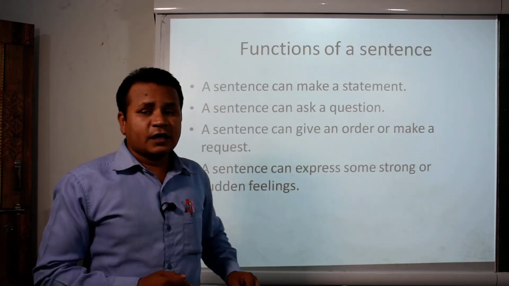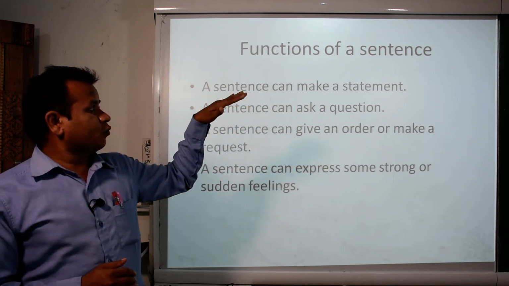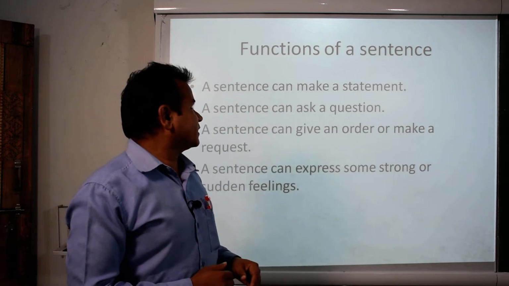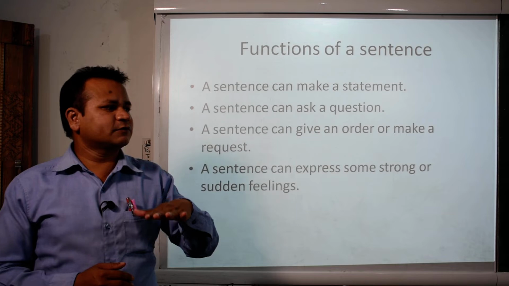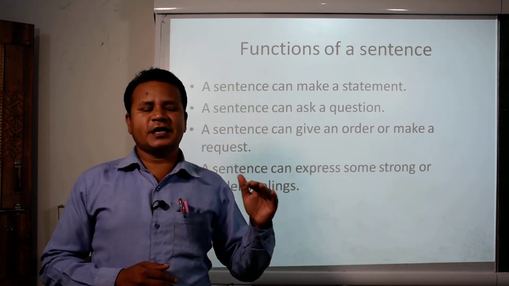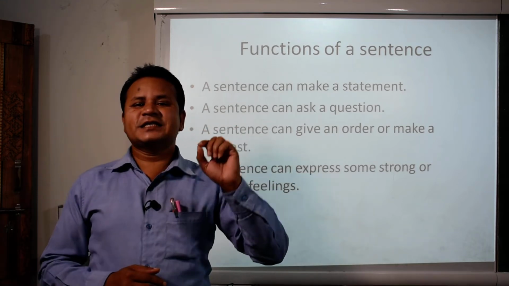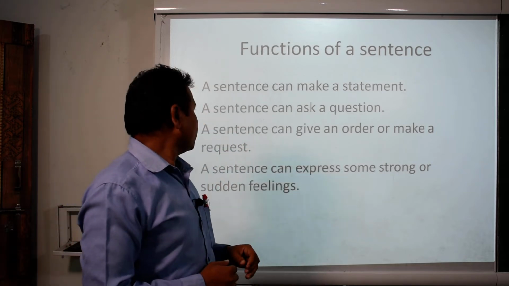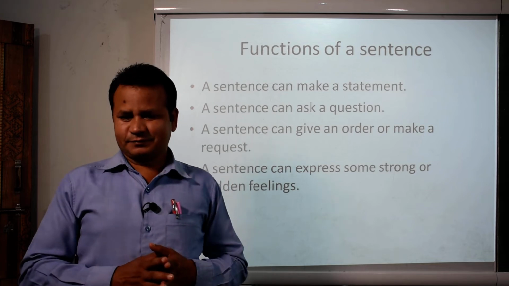See the next. Now before that, we have to find out the importance of the sentences. Functions of sentences. Now as we know, there are 4 kinds of sentences, and each and every kind functions depending on the situation. Let us see. A sentence can make a statement.